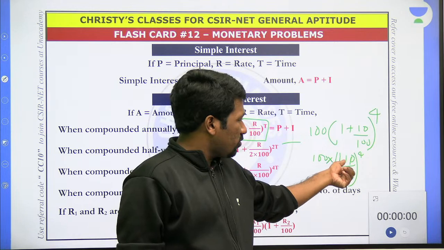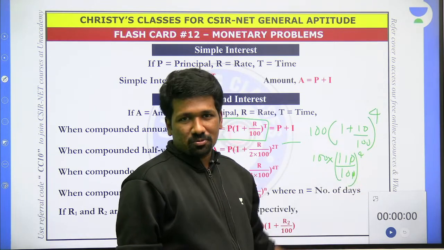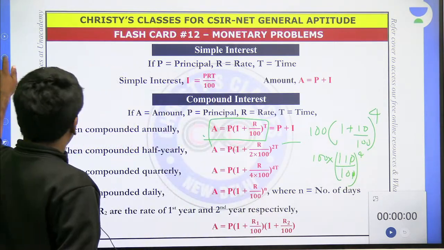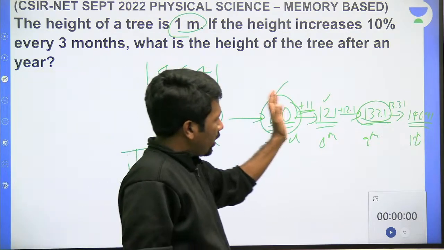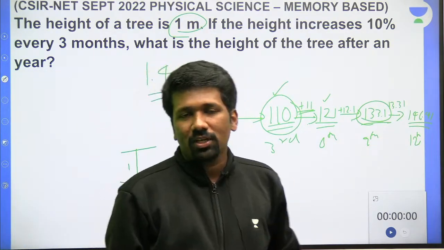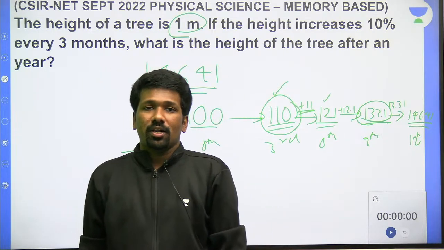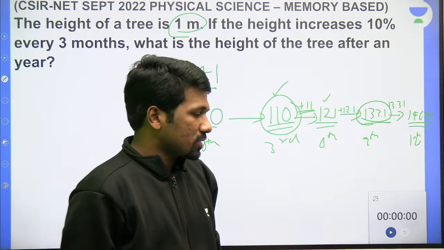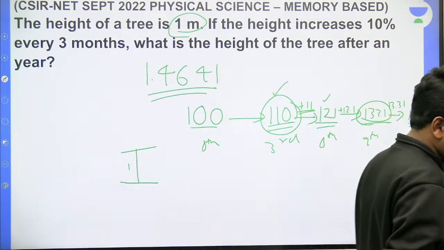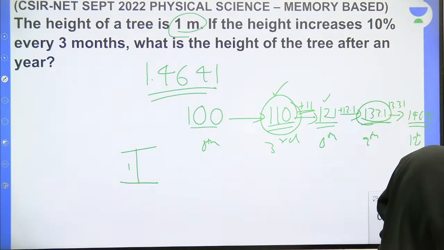But here also, if you don't know mental math, this will also be time consuming. That is why I told you this will be better. If you don't know how to analyze like this, check out my previous lectures on monetary problems, my previous lectures on percentage mental arithmetic, and my speed matrix classes also. We have discussed these kinds of increment ideas many times. I hope all of you are clear.